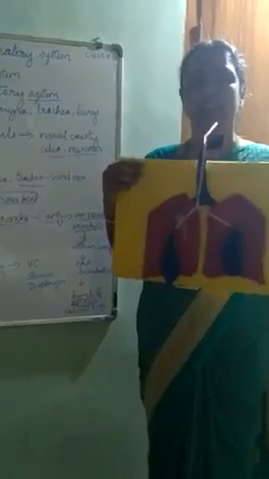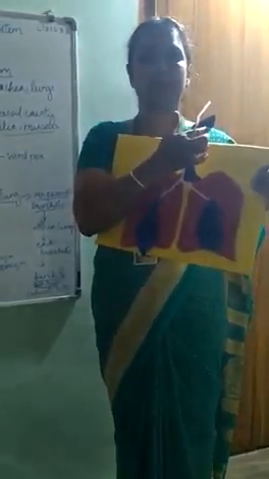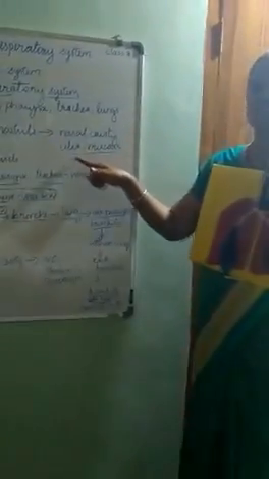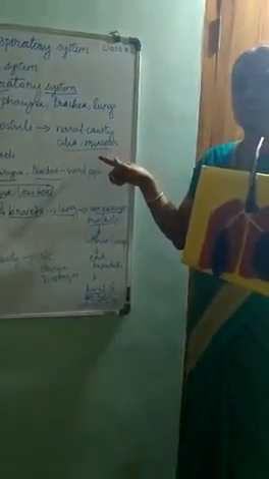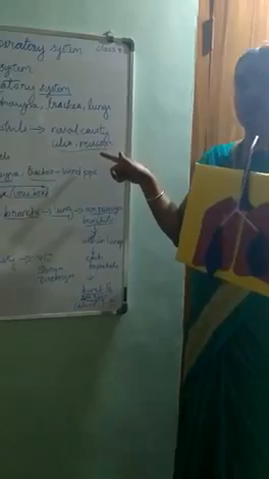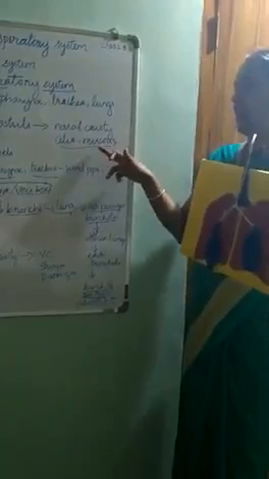So this is a model of the lung, and we'll see the parts of the lungs, parts of the respiratory system, and how the air is traveling. So the air from the atmosphere is entering into the pharynx through the nostrils. So through the nostrils, it enters into a nasal cavity called the pharynx. So within the pharynx and nostrils, we have the hair-like structures called the cilia and the mucus, which traps the germs as well as dust particles and prevent it from entering deep into the respiratory cavity. That is a function of cilia and mucus.